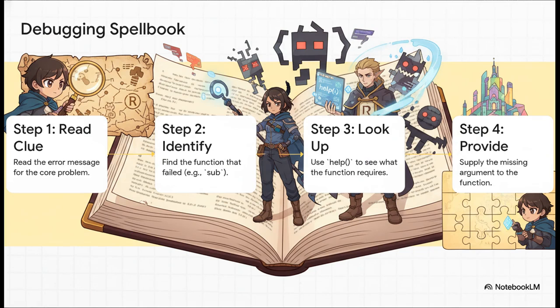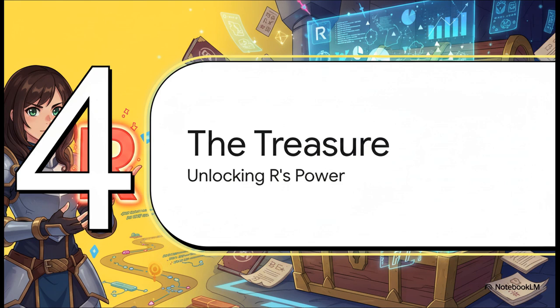You have to open up the debugging spellbook. It's actually a pretty simple 4-step spell. First, you read the clue in the error message. Second, you figure out which function is causing the trouble. Third, you use R's built-in help to look up what that function actually needs. And finally, you give it the right ingredients. And just like that, by conquering the trials of syntax, warnings, and logic, you've finally done it. You've defeated the final boss, and you get to claim the treasure you've been seeking this entire time.